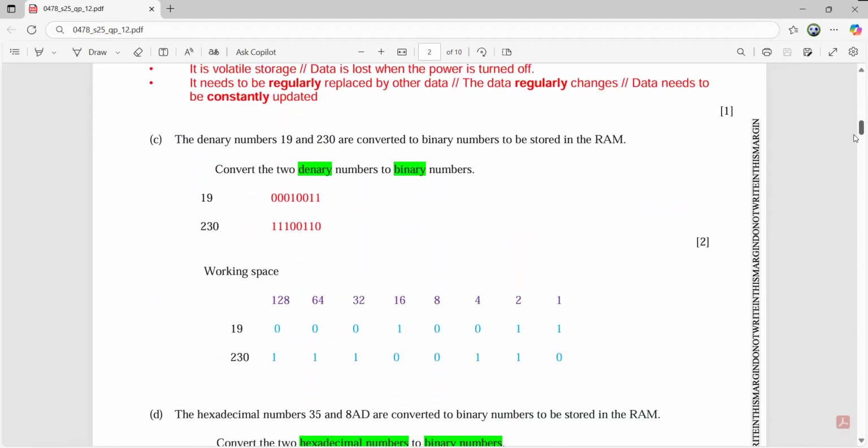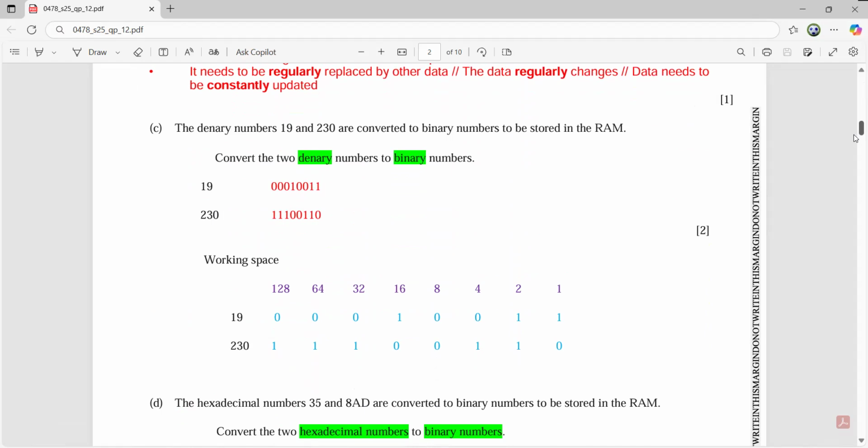Part C. The denary numbers 19 and 230 are converted to binary numbers to be stored in the RAM. Convert the two denary numbers, 19 and 230, to binary numbers. For working space, you can see this is done. I think that is very simple for you all to comprehend, isn't it?